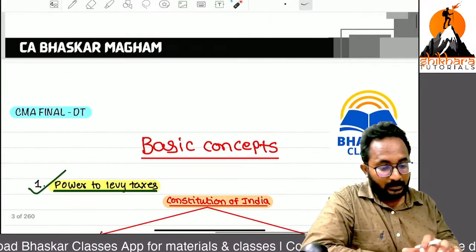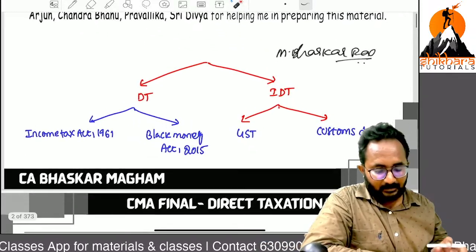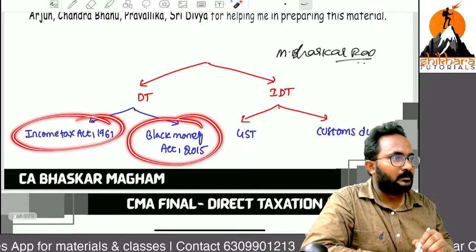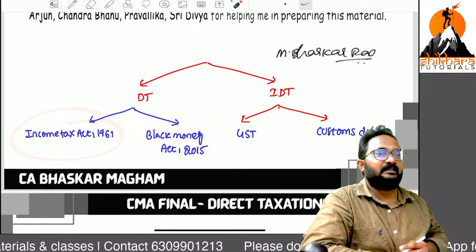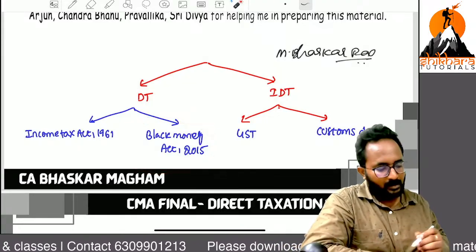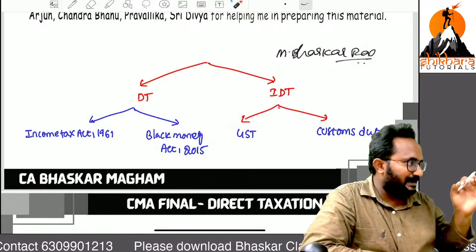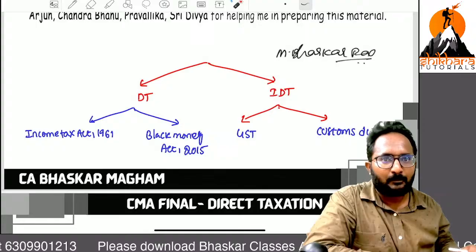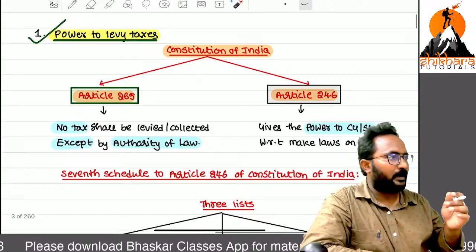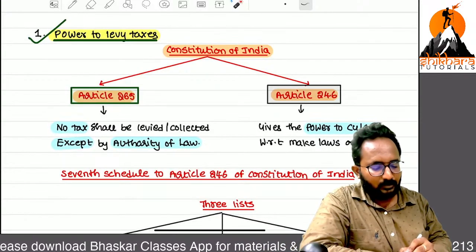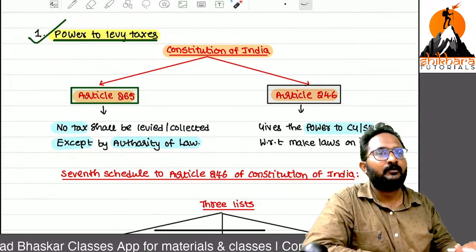In direct taxes, how many examples are there? One is income tax, second one is black money. For these 2, we already have laws. Income Tax Act 1961 is a law. Black Money Act 2015 is a law. We have GST laws, we have customs laws. If you want to collect the tax in India, always you have to get support from law. That is article number 265, given in negative words: no tax shall be levied or collected except by authority of law.